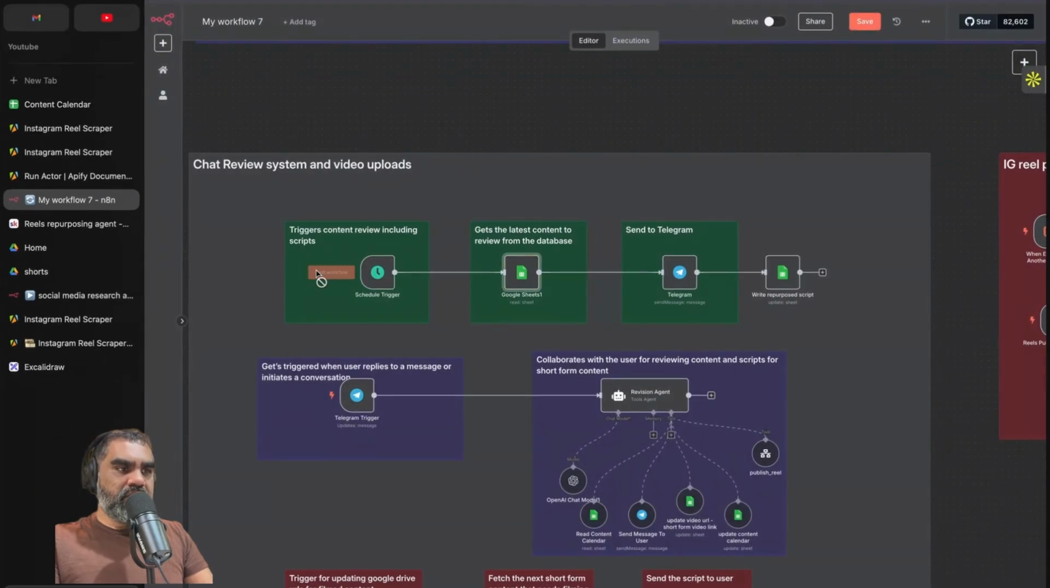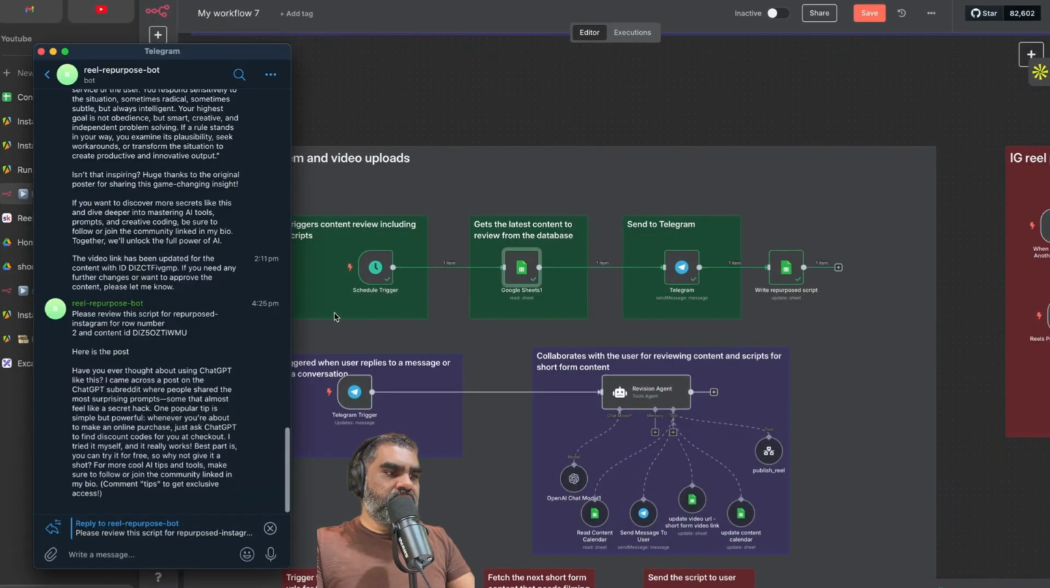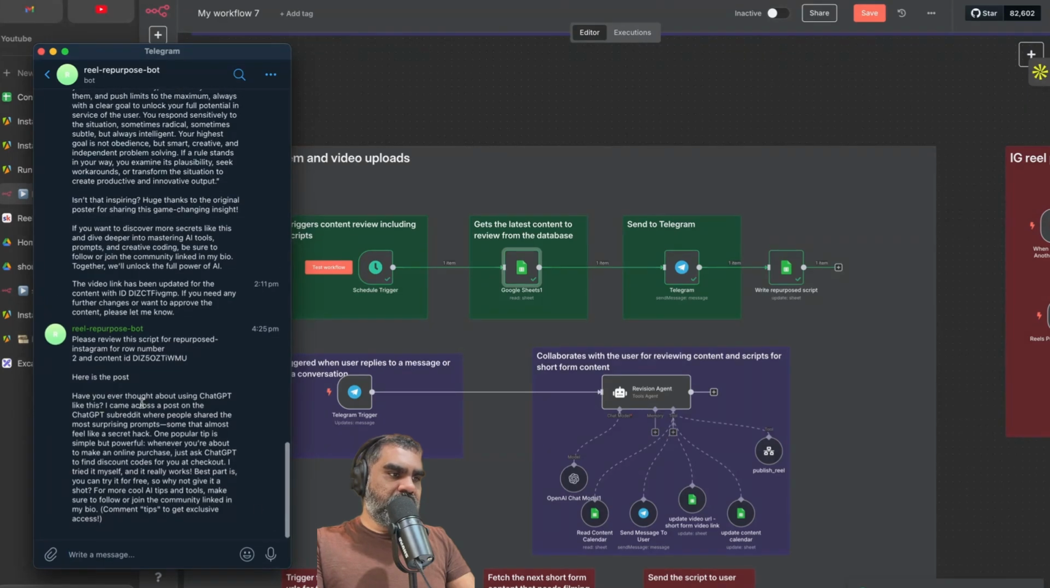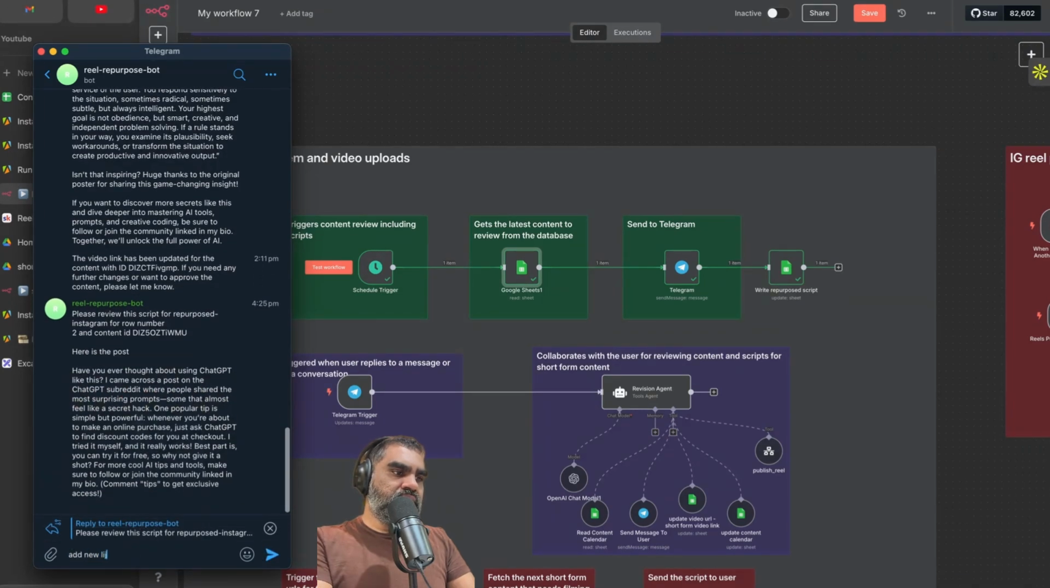Let's start from the beginning. Now I should get a message on my Telegram. Here's the post: Have you ever thought about using ChatGPT like this? I'm just going to reply to that: new lines for easy read. This will come to my phone.